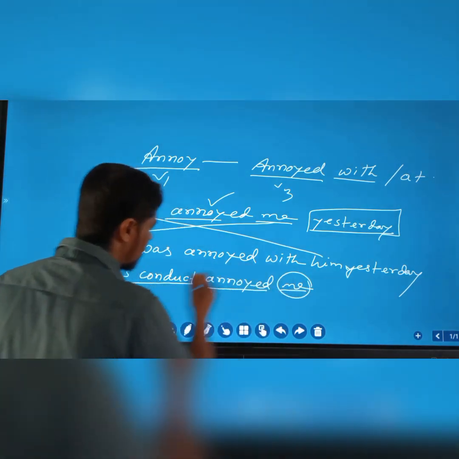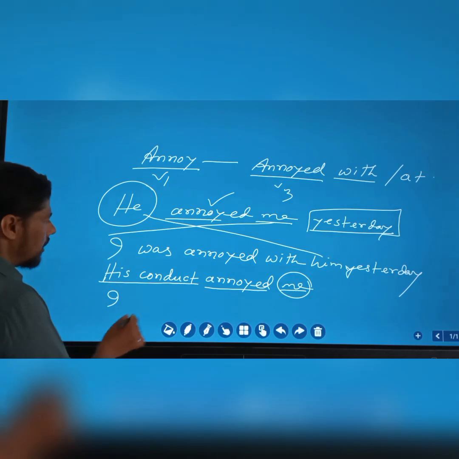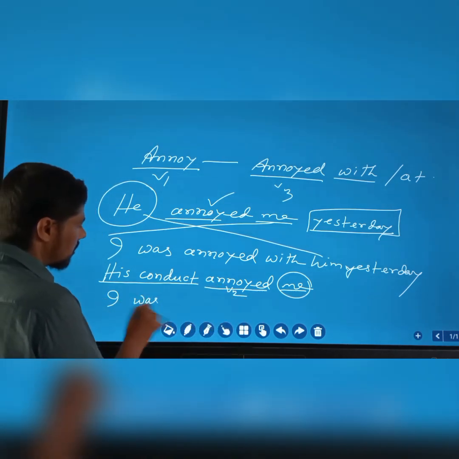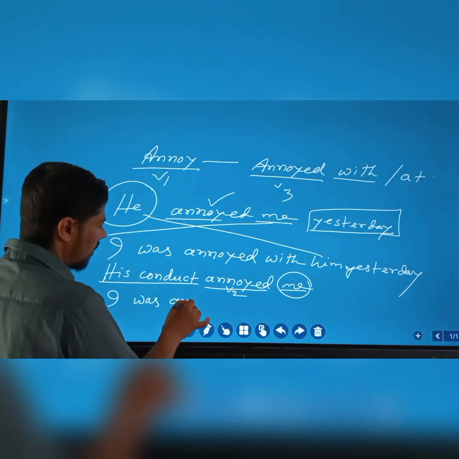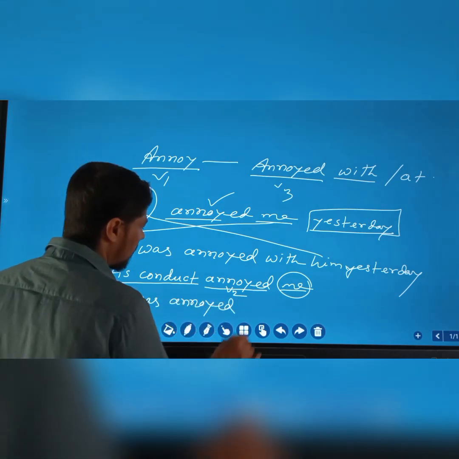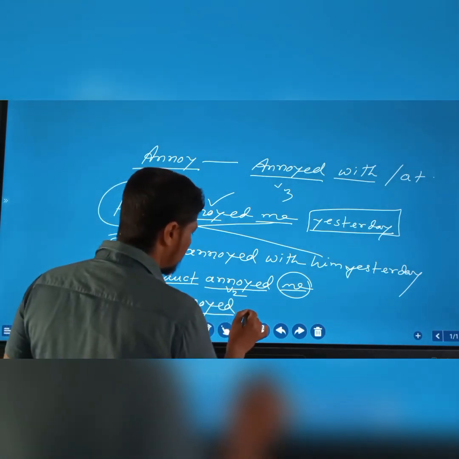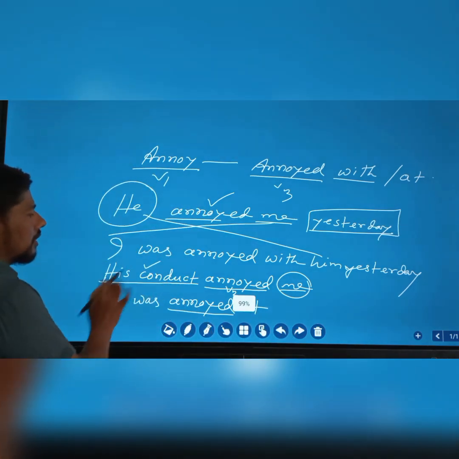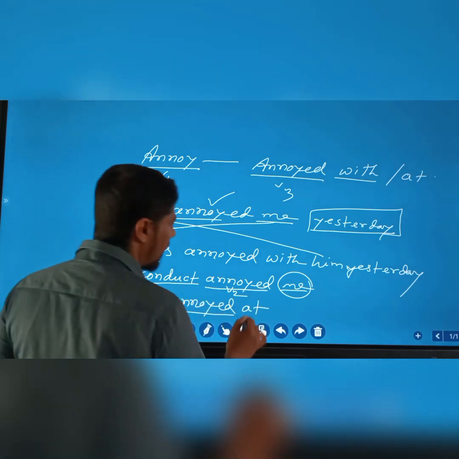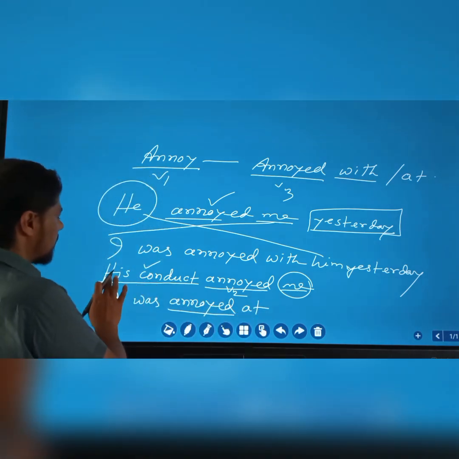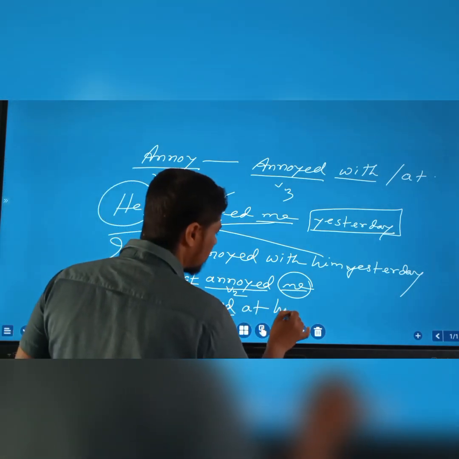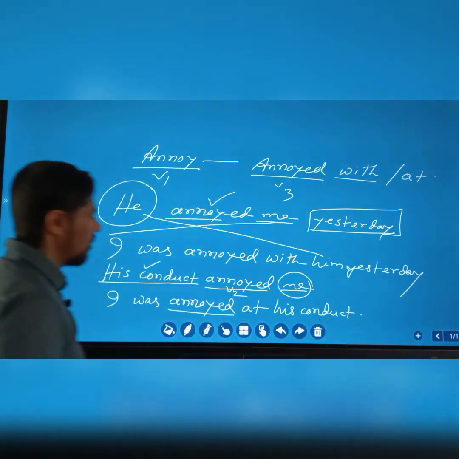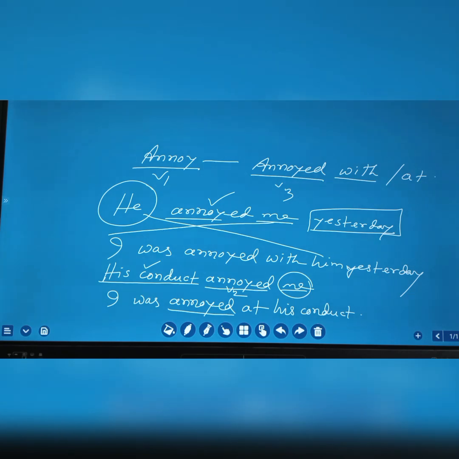So me here is object. We have to make it subject I. According to tense, as it is past indefinite, take was. And now verb 3, annoyed. And now annoyed will take at preposition, as it is not a person, and that's why it will take at, and now the subject his conduct will be object. I hope you have understood the rule.